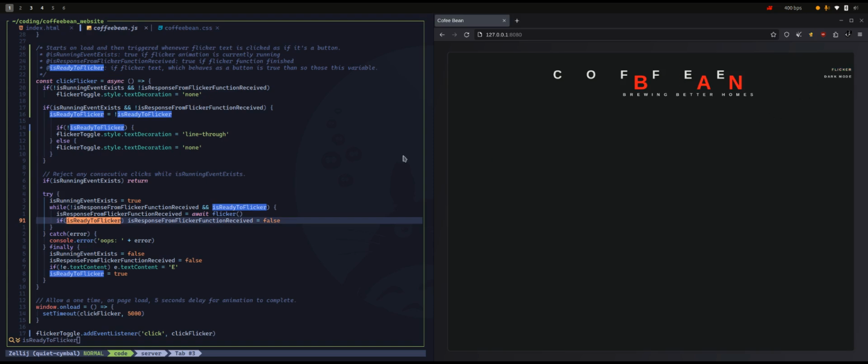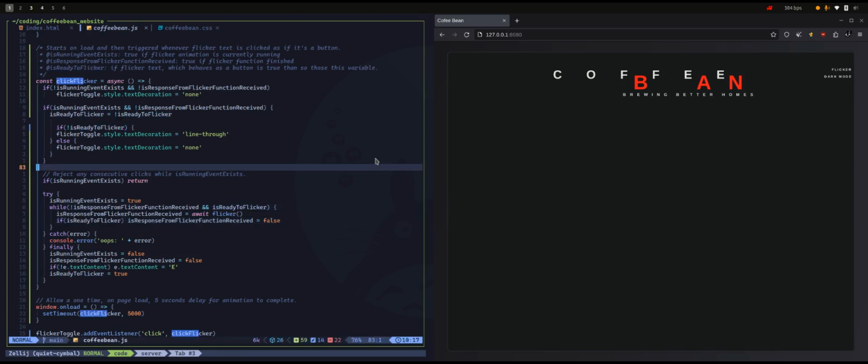Again, I designed the code in such a way that it will ignore all the multiple clicks, and this is happening 6 lines above. Or yeah, it's happening on this line. Any consecutive clicks will be rejected.